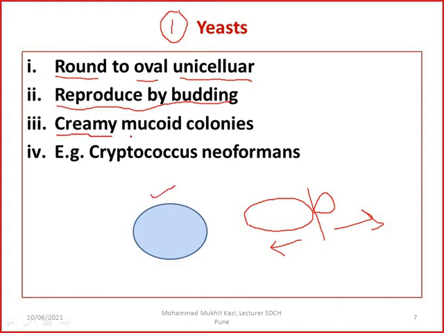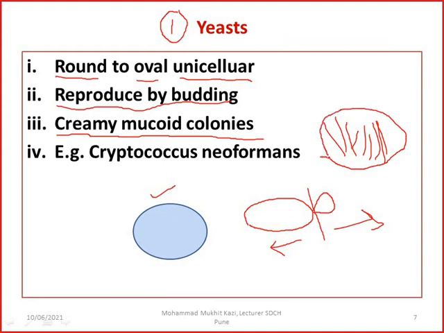They form creamy mucoid colonies on the medium. So they don't form the fluffy cottony growth on the medium. Probably if you have seen, if you just keep a bread in your house somewhere where moisture is there, you will see a black color growth, that is cottony. But here they form on the media a creamy mucoid colony which looks like bacteria. Bacteria also form colonies, you have seen them on the blood agar, creamy mucoid.